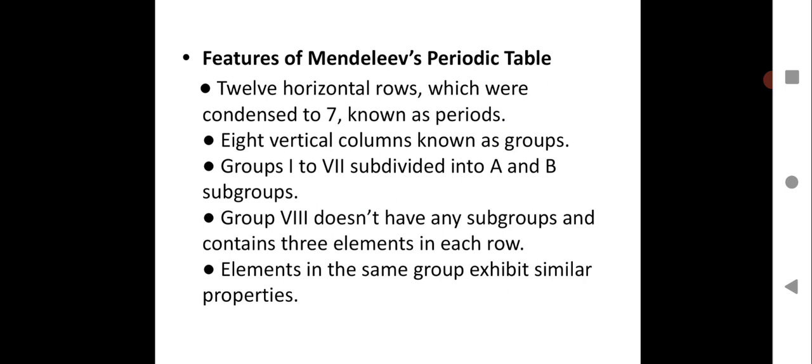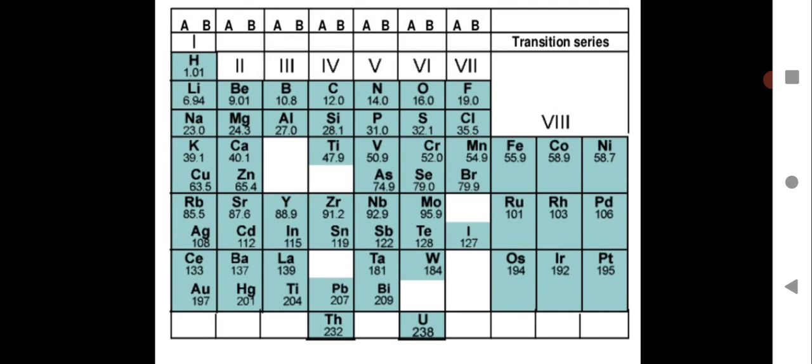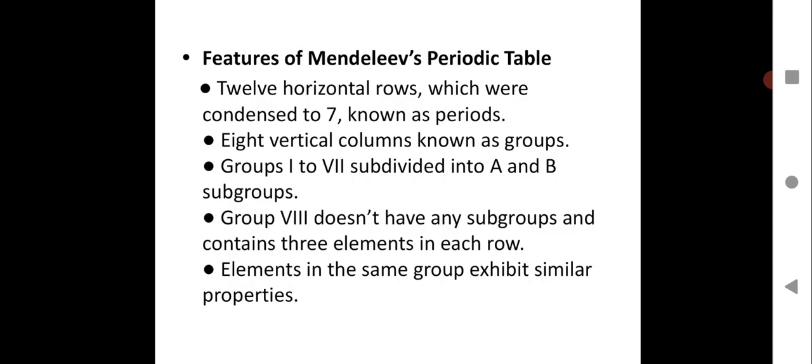So all the elements belonging to group 1 will exhibit similar properties. Group 2 elements will show similar properties. Group 3 elements will show similar properties. This is how he did the classification based on atomic masses. I hope the features of Mendeleev's periodic table are clear. Please write them down in your notebook, children. All these are very important points.